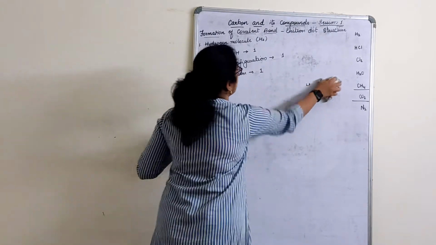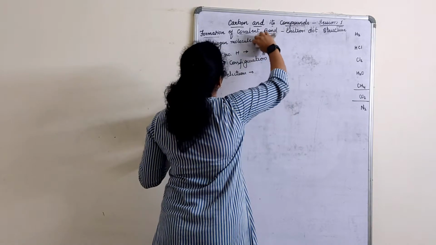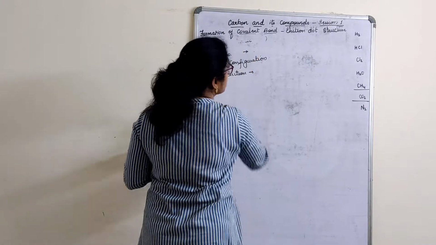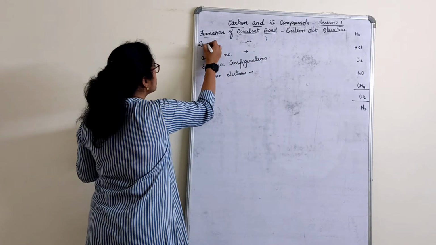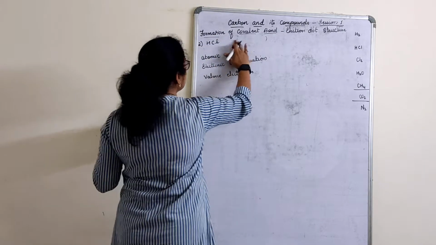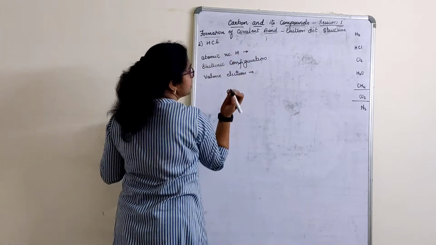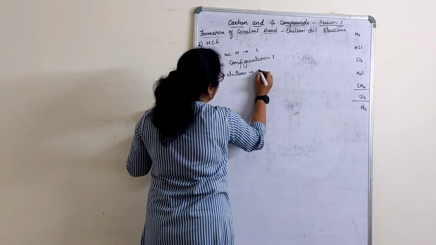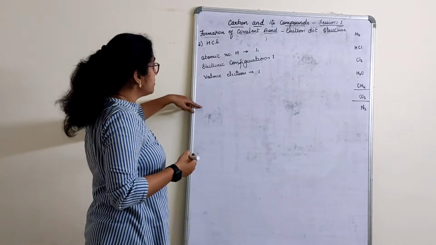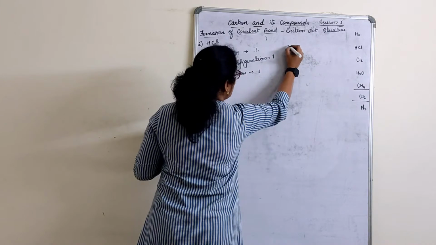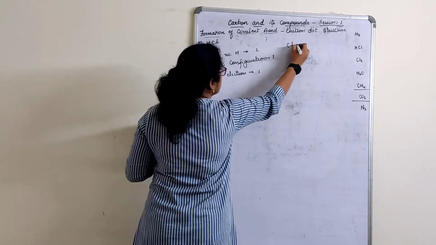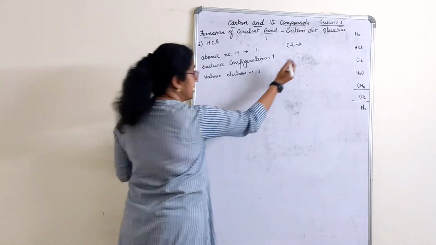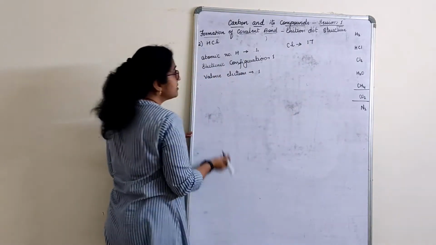Next one. So the second one is now hydrochloric acid. Now atomic number of hydrogen, first everything we have to write. Atomic number of hydrogen is 1, electronic configuration is 1, valency is also 1. Similarly, repeat this once again. Atomic number for chlorine is how much, children? Atomic number for chlorine you have to write again. Repetition, telling you once again. Atomic number for chlorine is 17.